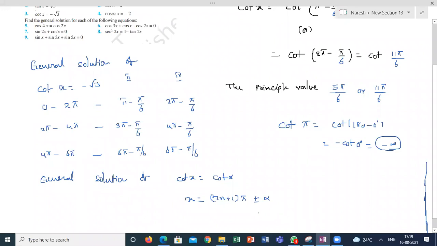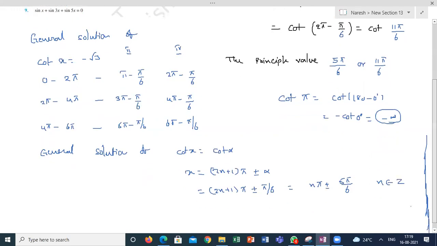So how to write this one? 2n plus 1 pi plus or minus pi by 6. No, always minus. Or I can write it like this: n pi plus or minus pi by 6, where n belongs to integer. Is this correct?